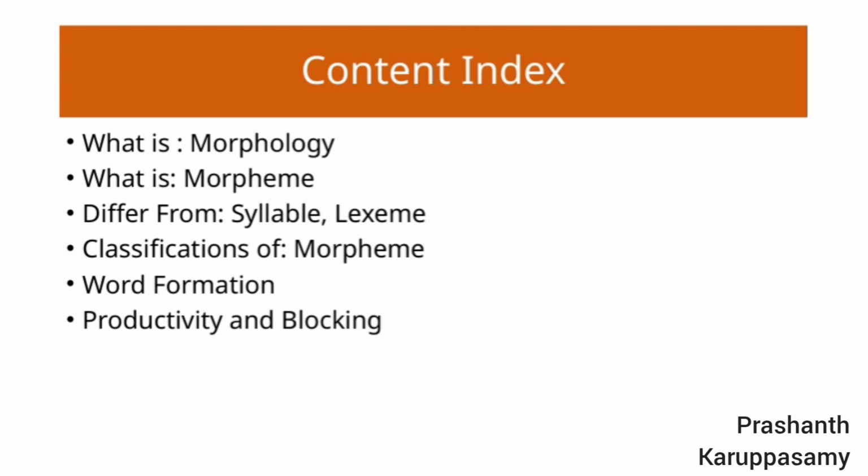Lastly, we consider the concepts of productivity and blocking. Productivity refers to how freely a new word or morpheme can be created and used in the language. Blocking, on the other hand, is a phenomenon where certain word forms are prevented from forming, often because a more established form already exists. Throughout our discussion, keep in mind that these concepts all connect to our broader goal, understanding how words are built and how they function within language.